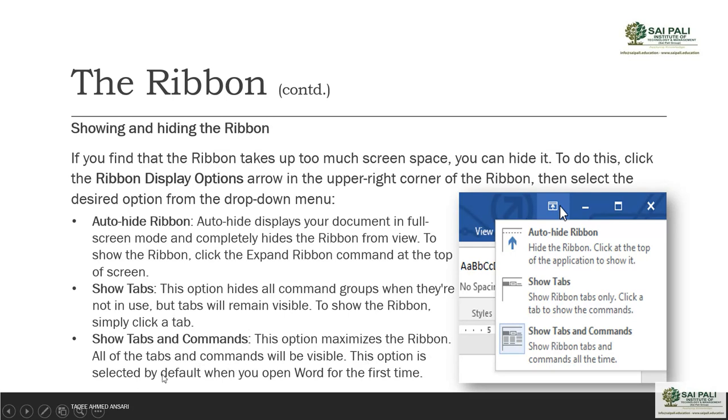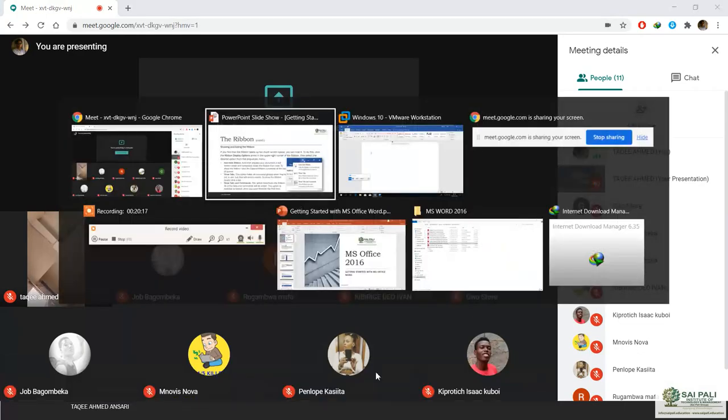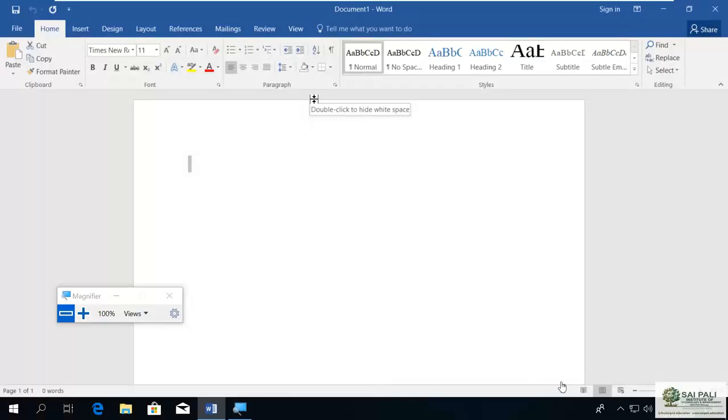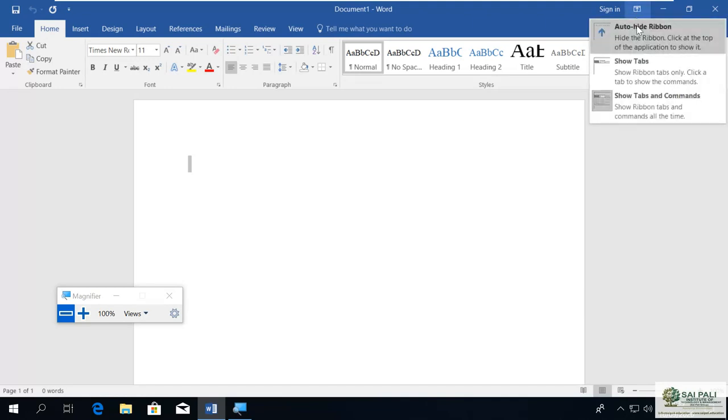The option is selected by default when you open Word for the first time. So the option show tabs and commands is the default. You can change it if you feel like you have less screen to use. Suppose I feel I have less screen. So in the top corner here, I have this option for ribbon. When I click on this, I get these 3 options.